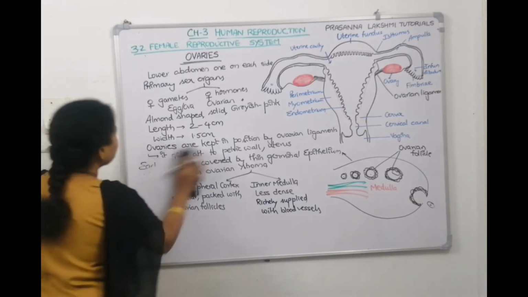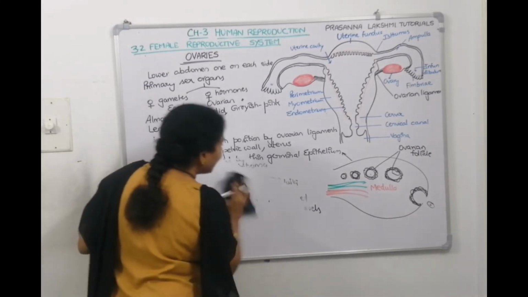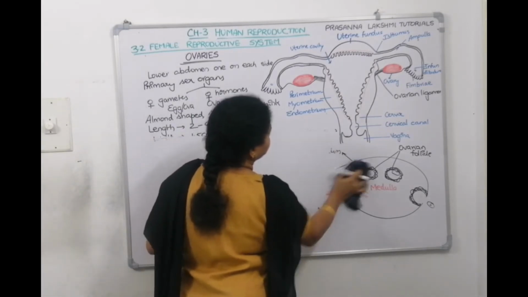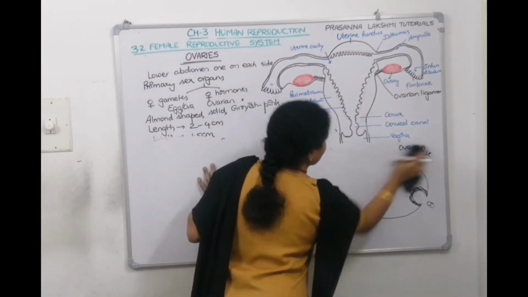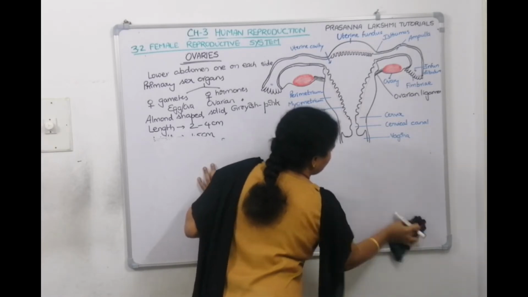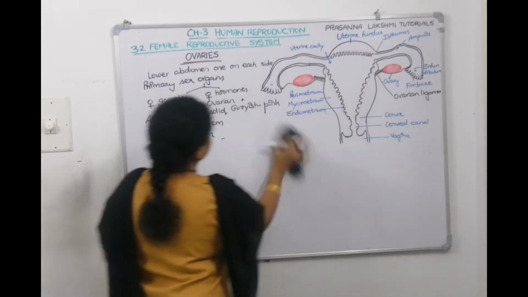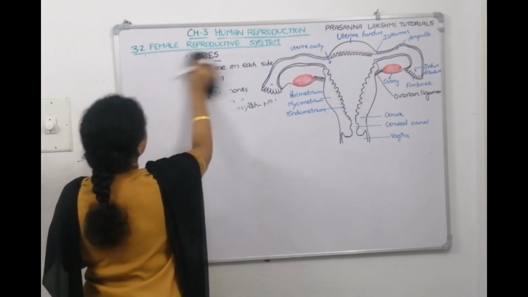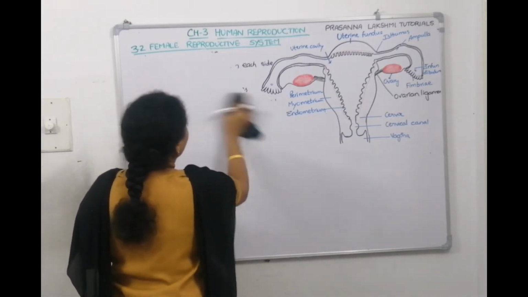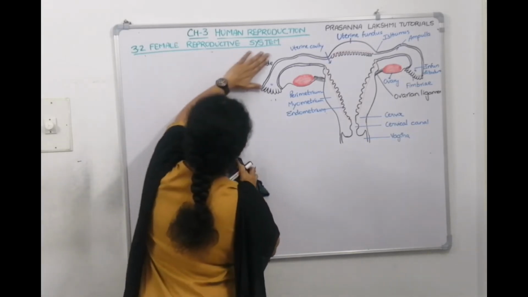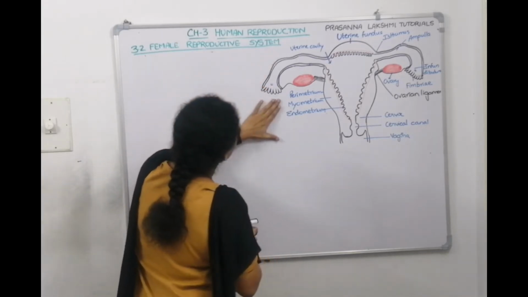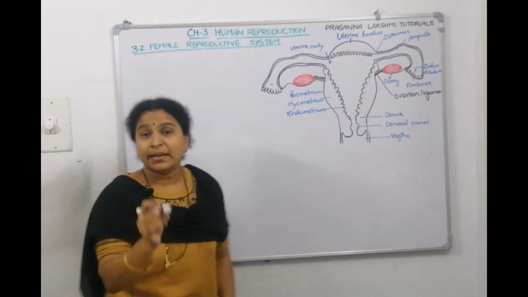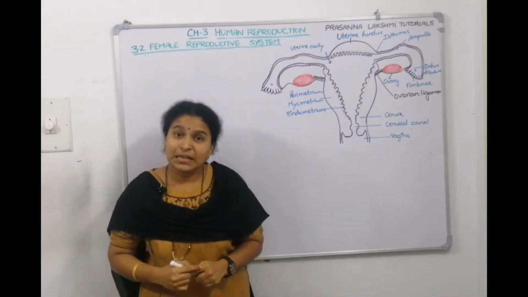Yes. Now let us talk about the next portion. What is that called? Fallopian tubes. In the anatomy chapter, structural organization in animals, we studied that fallopian tubes are made of ciliated columnar epithelial cells. Do you remember?